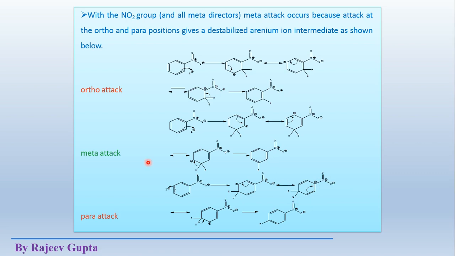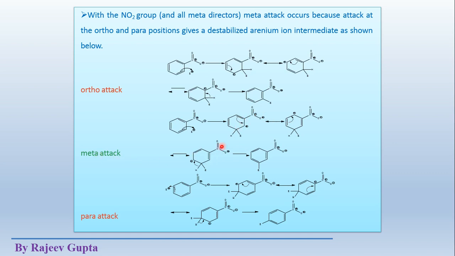But in case of meta attack, we don't get this type of structure where the two positive charge containing atoms are adjacent to each other. See, no resonating structure is present where both positive charges are adjacent to each other.